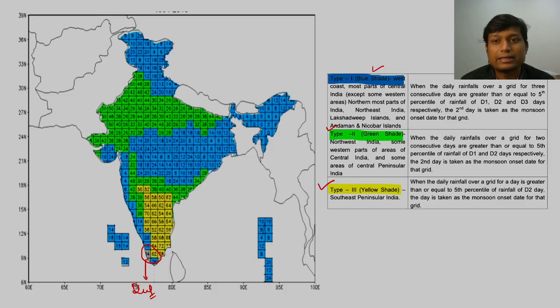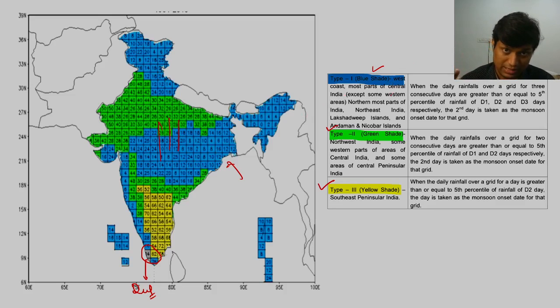There are certain grids, so you can see that all of the country is divided into small grids. They are generally from the level of a district to a particular region, maybe a couple of districts or so, not more than that. And each particular area, so if you have a grid which is shaded blue, it will have its own condition.